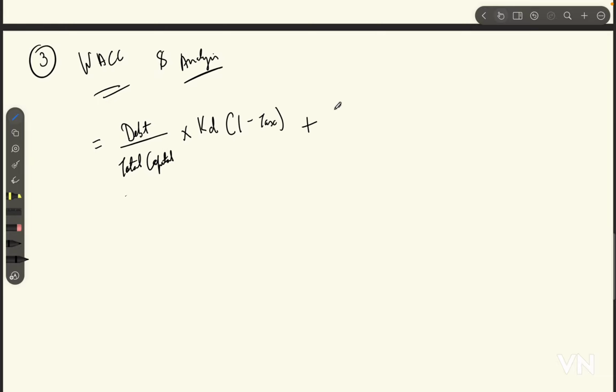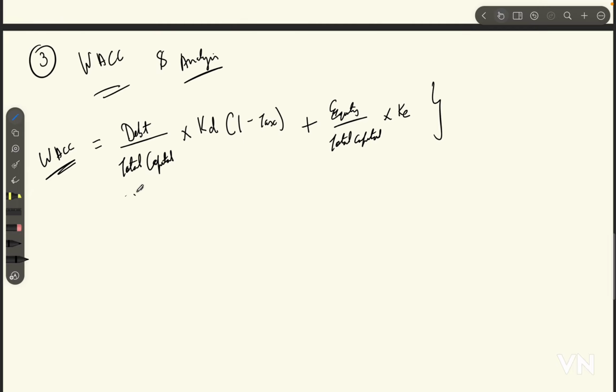add equity upon total capital into KE. Okay, so this is the formula for WACC. This formula looks a little big, but only in appearance, and it's actually a very easy formula. So let's have a look at the analysis of each and every component.